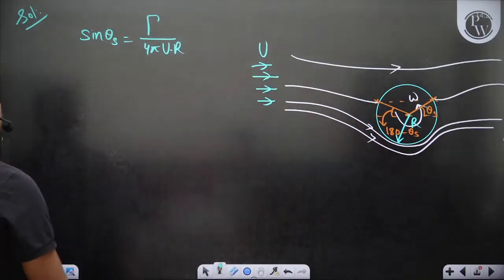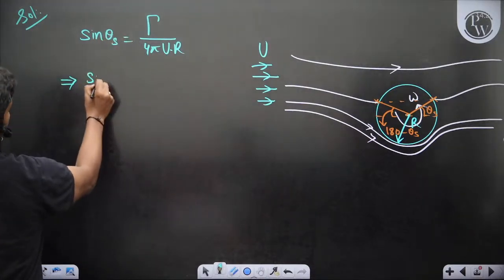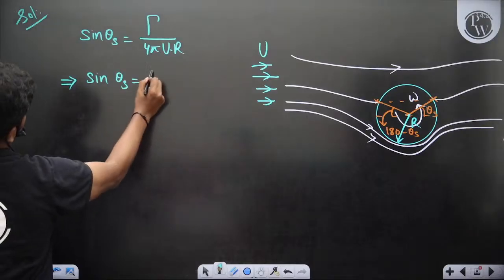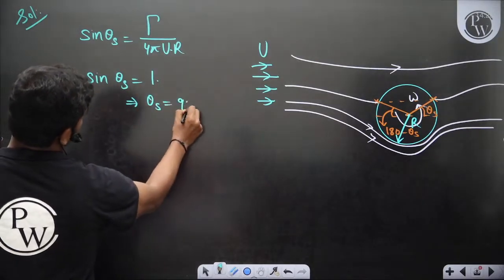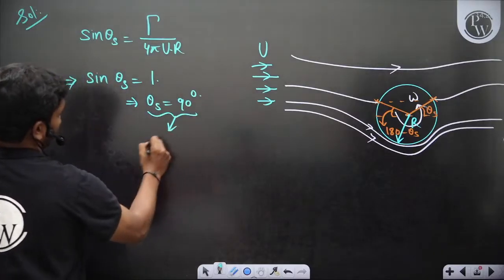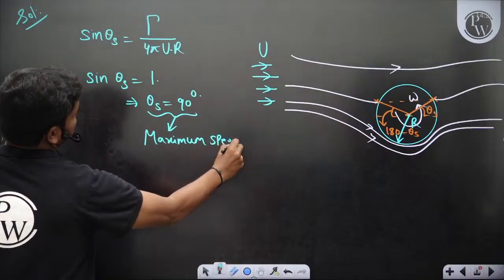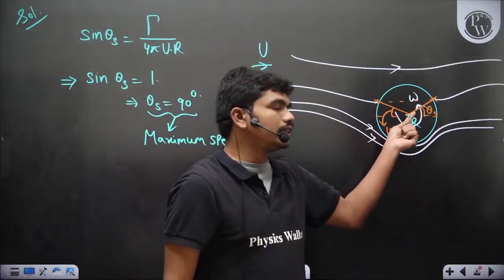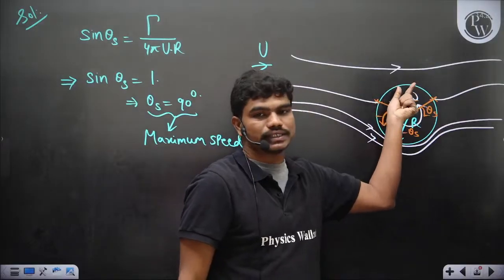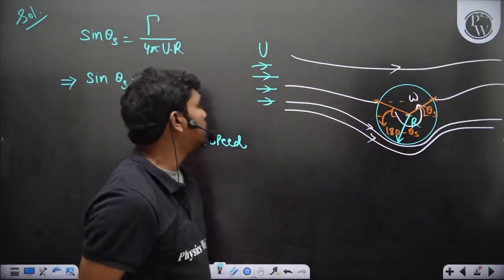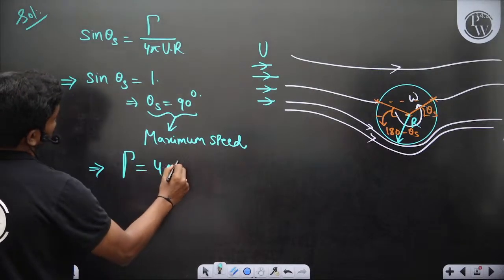Okay, and so then we have two angles where sin theta s is equal to 1, which implies theta s is equal to 90. This corresponds to maximum speed, where these two stagnation points, like you can see, when theta s is increasing, this point keeps moving up, this point also keeps moving up, and at theta s equal to 90 they actually merge. So this gives you circulation should be equal to 4 pi u r.